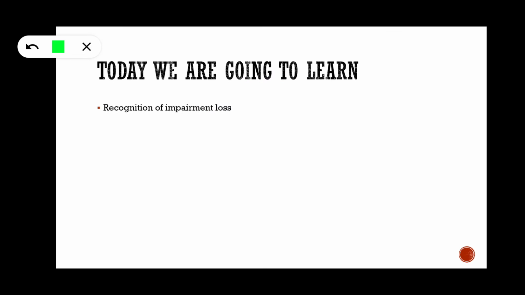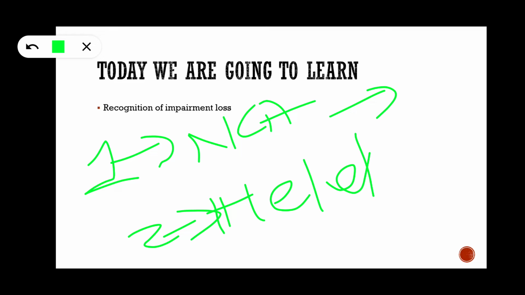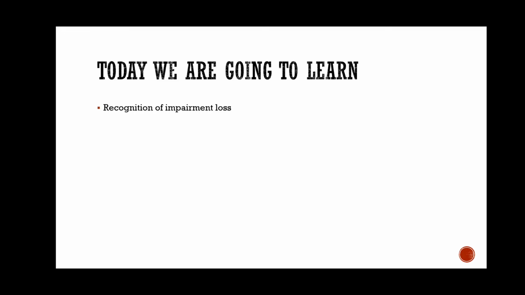In the first video, we have learnt what is the meaning of non-current asset. That's nothing but the scope. In the second video, we have learnt about held for disposal. In the third video, we have learnt about other key points. In the fourth video, we have learnt about measurement. In this video, we are going to learn about recognition of impairment losses.